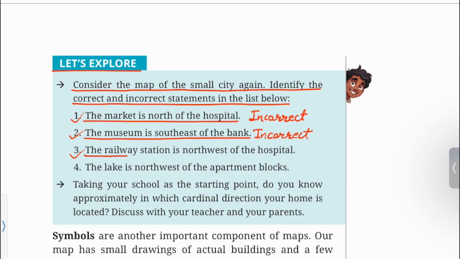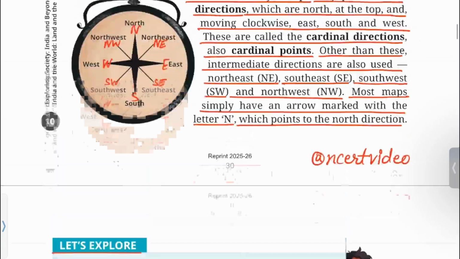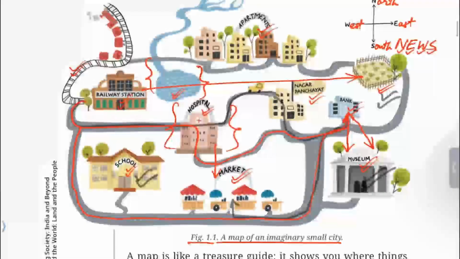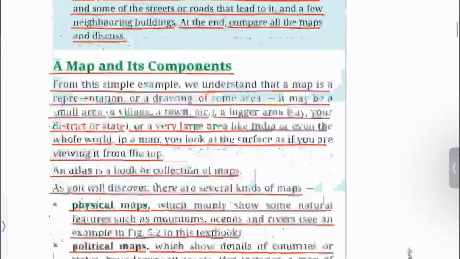3. The railway station is northwest of the hospital. You can see railway station is northwest of the hospital here. So the statement is correct.